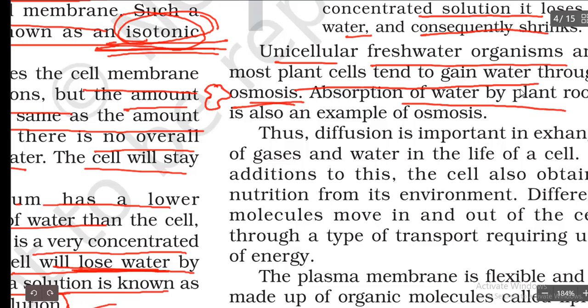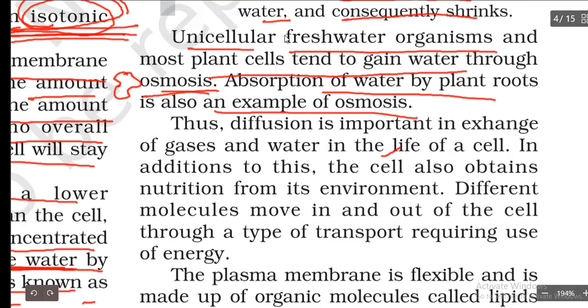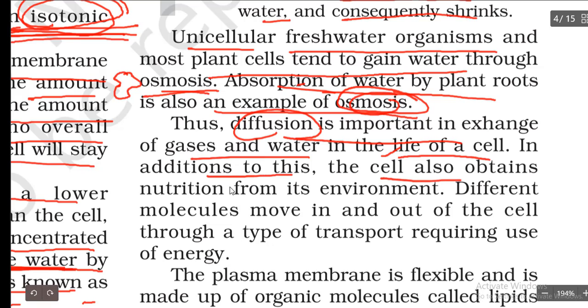Absorption of water by plant roots is also example of osmosis. So the plant roots are going to absorb the water with the help of the process called as what? Osmosis only. Okay. Thus diffusion is important in exchange of gases and water in the life of the cell. So the two important things in the life of the cell is nothing but diffusion and osmosis. Got it? So in addition to this, the cell also obtains nutrients from its environment.